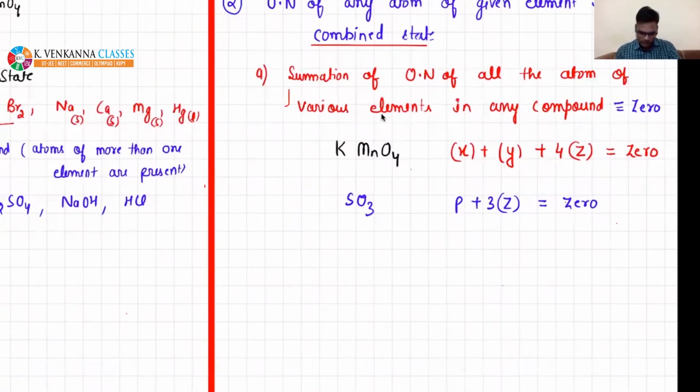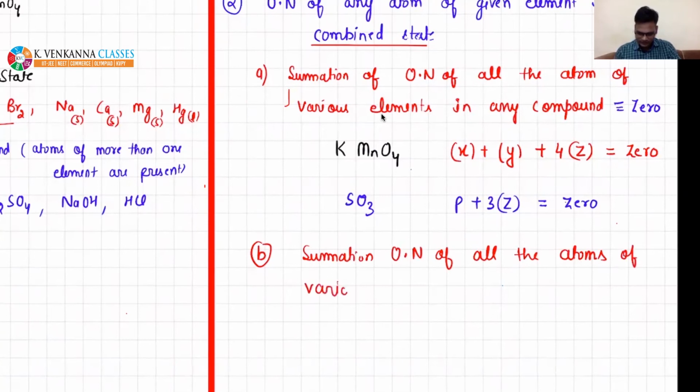Next rule: the summation of oxidation number of all the atoms of various elements in any ion is equal to the net charge present on the ion.